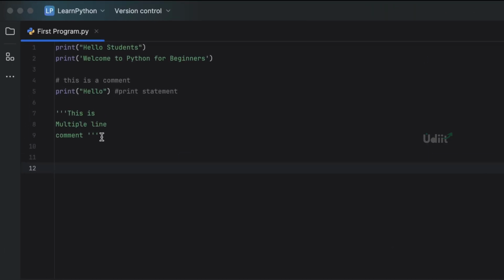Now we'll see what is the main purpose of writing the comment. Let's say that you work on a project where multiple people are working on the same project. When you start writing comments, it makes the code readable and understandable for all others quickly. So writing comments is one of the best practices which you can follow. So this is about the print statement and comments in Python.